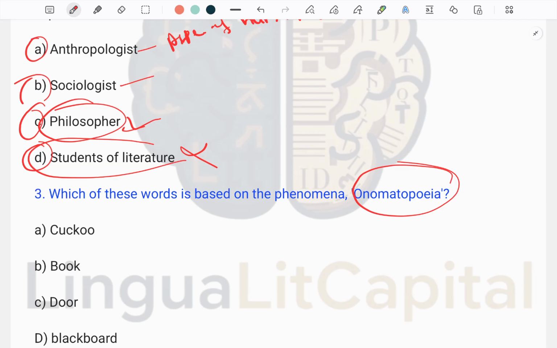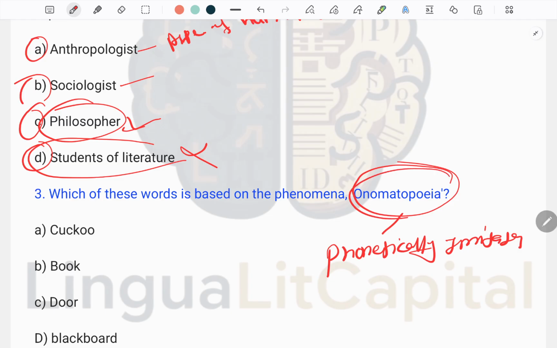Onomatopoeia is the process of creating a word that phonetically imitates or suggests a sound, meaning whatever sound is produced by a human, animal, or bird, that is known to be the onomatopoeic sound.